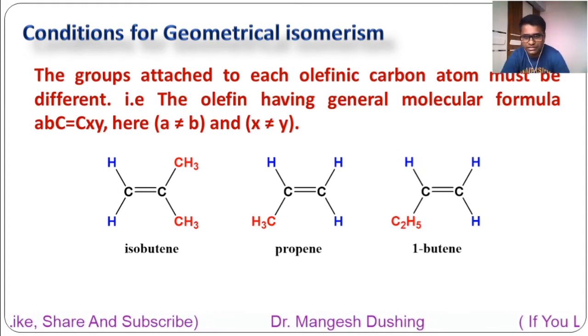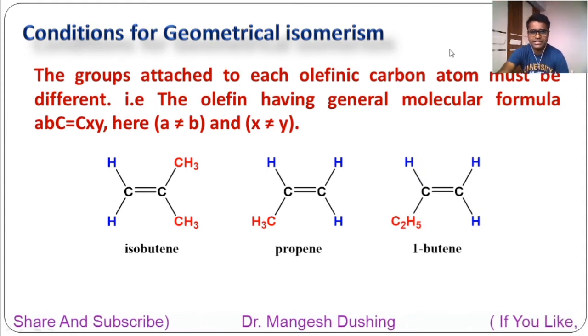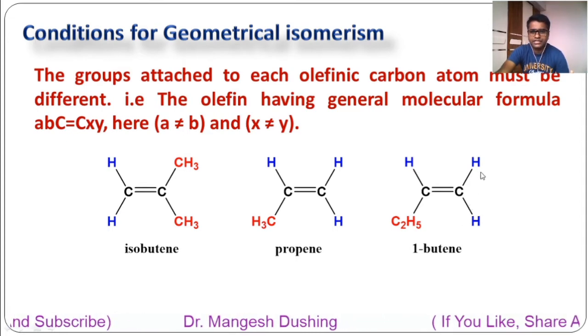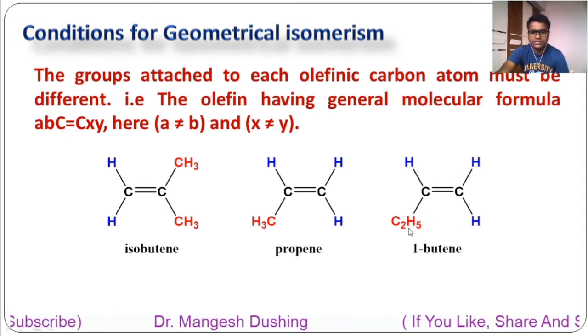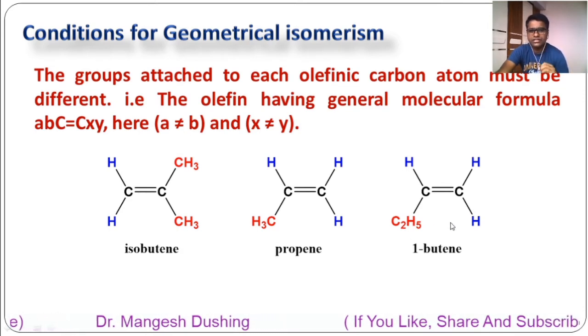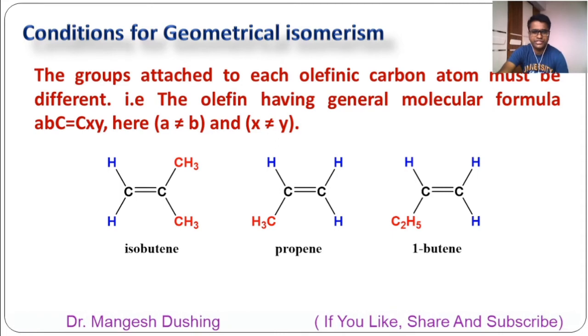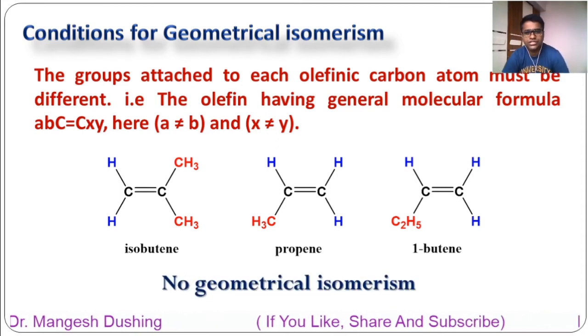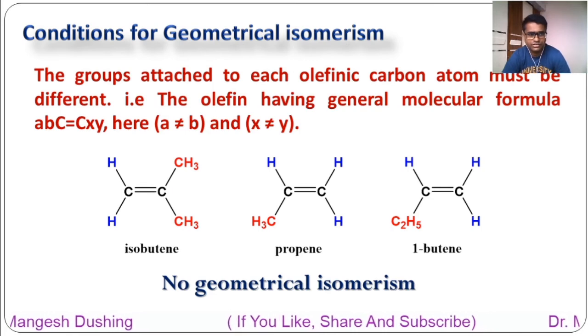See, this is the third compound. Here also the case is the same. The carbon contains two similar groups, while these are dissimilar groups. So each carbon must have two different groups. So all these types of compounds do not show geometrical isomerism.